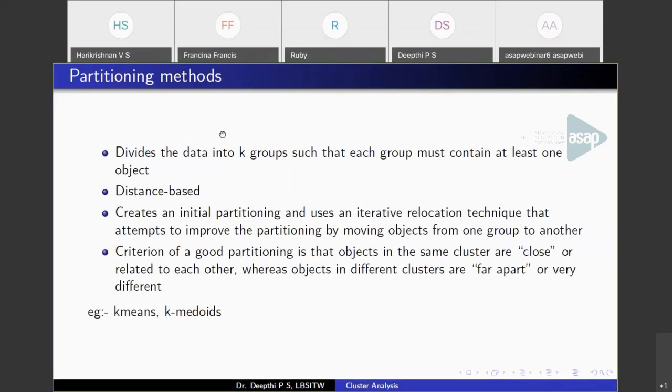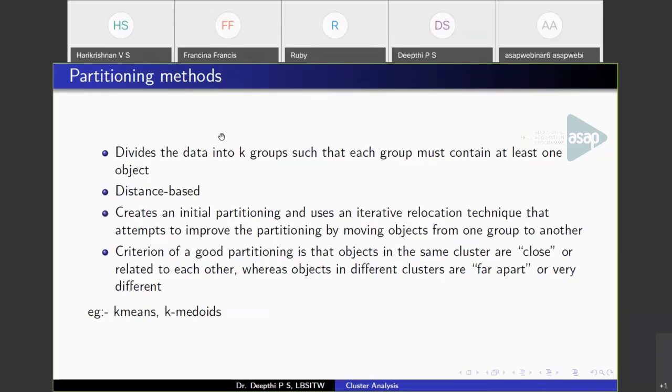How this works is that initially we create a starting partition, or initial partition, and after this partition, the iteration continues and points will be moving from one cluster to another. This keeps repeating until it is stabilized. That is, at one point of time, points will not move from one cluster to another, and that will be the final clusters we have. The criteria of good partitioning is that the points belonging to one cluster should be close to each other and far apart or dissimilar from other clusters.